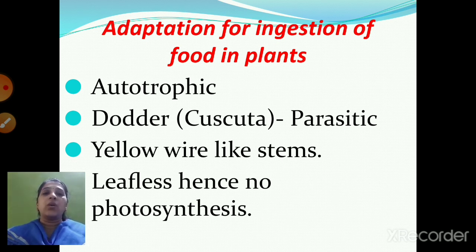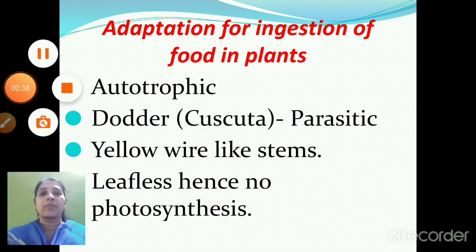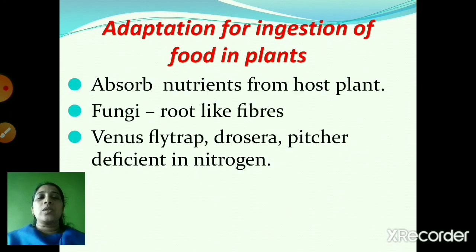They have yellow wire-like stems, and these plants grow on the body of other plants. It grows on the other plant and absorbs the nutrients from the plant on which it grows. That plant is called the host plant, right?